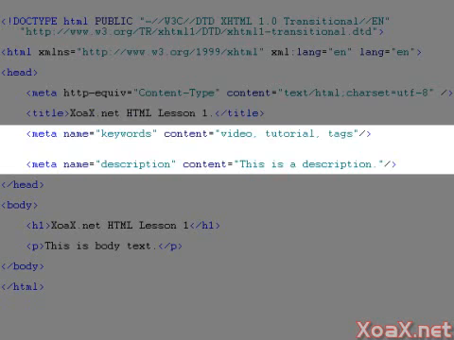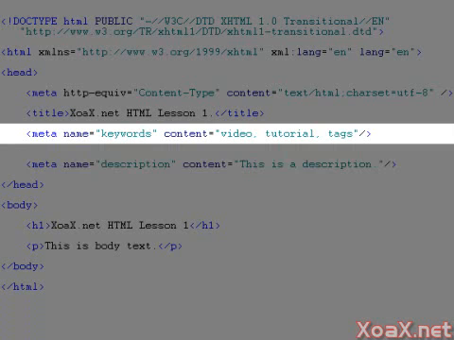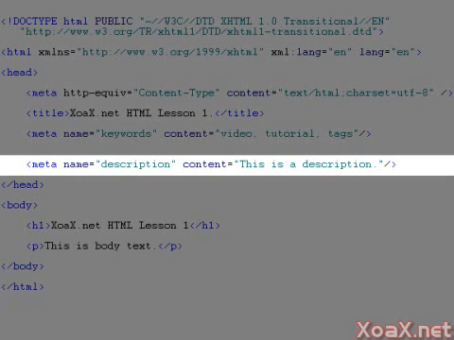The head section should also contain meta information for keywords and description. It's not completely clear if search engines use this meta information anymore to rank pages, but it's a good idea to include them just in case. For keywords, pick up to 10 words or phrases that describe the content on your page and separate them with a comma like this. For the meta description, write a sentence or two that describes the content of your page. If it exists, the meta description will show up, for instance, in Google search results underneath the URL for your page.